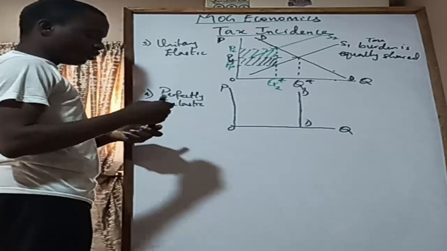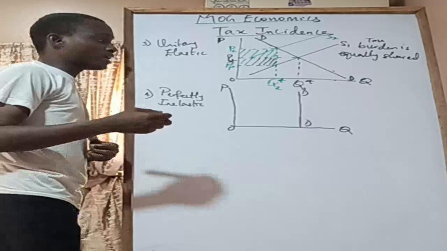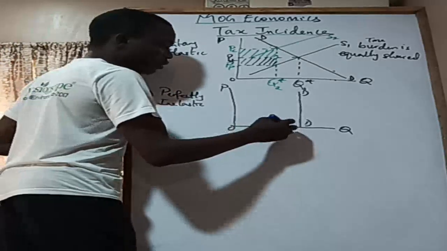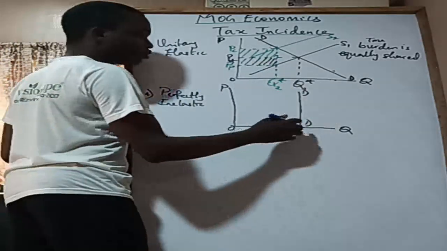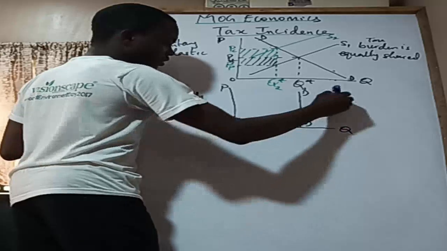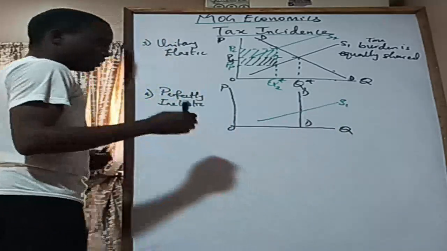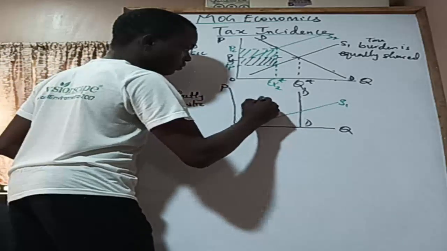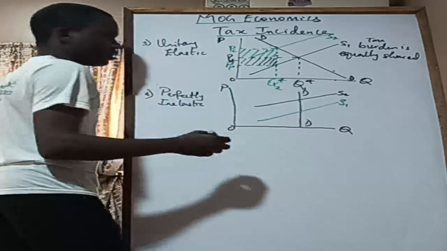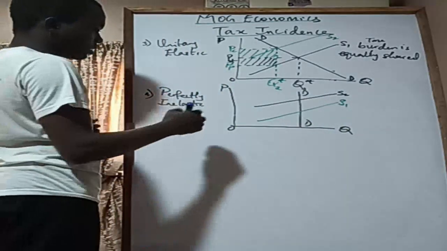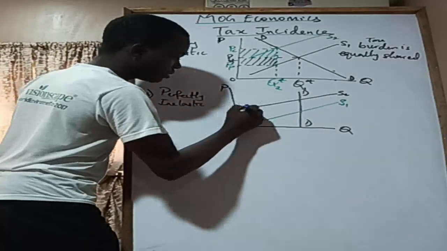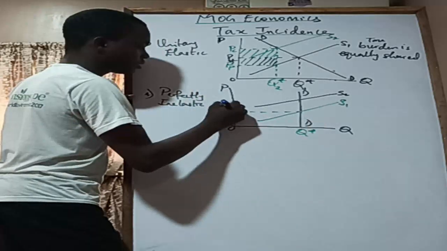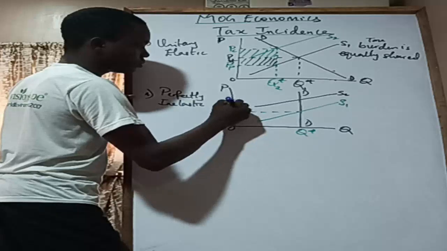Now, tax is being imposed on the producer of goods and services, like on the company producing, or tax is imposed on the commodity, of course a commodity that has this type of demand curve. Now you have the initial supply S1, and this supply curve as a result of taxes is shifting to S2. It's meant to be drawn parallel. So we have this. This is Q star, and this is P star, the equilibrium price.